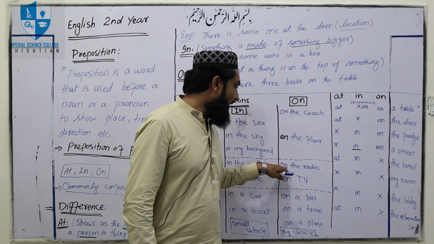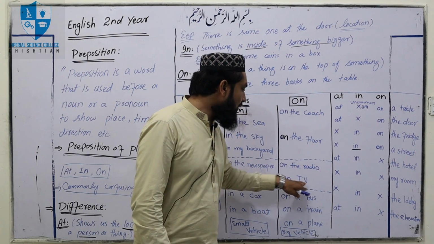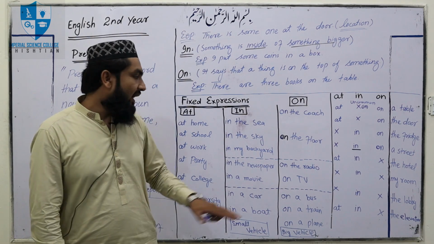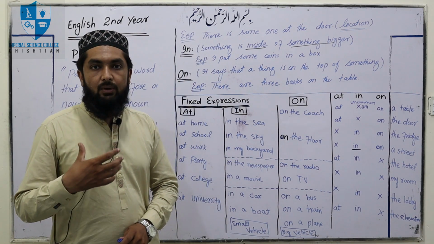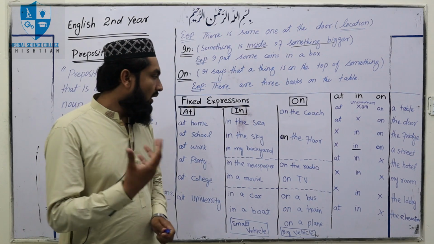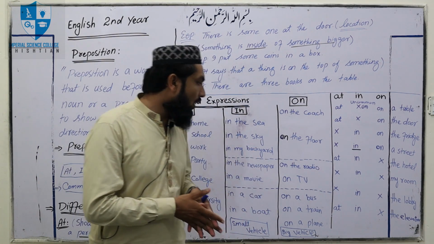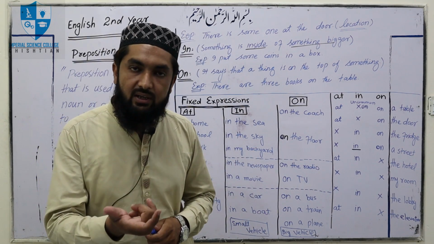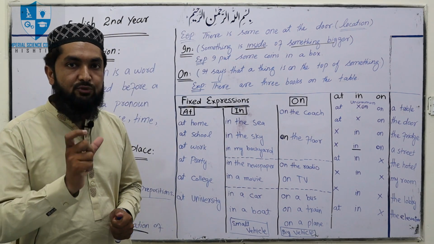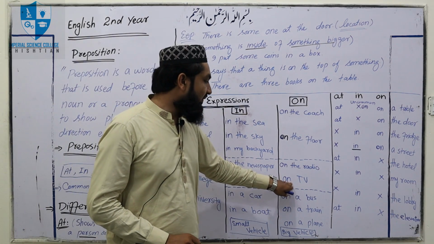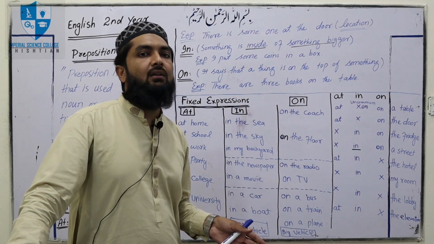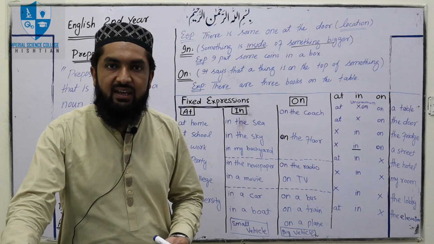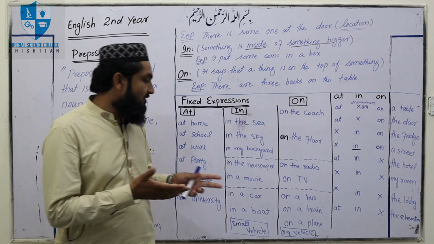And then on the radio or on television, for example, I like listening to a talk show on the radio. For this we will use preposition on. And on television, for example, Batman is my favorite cartoon series on television. We will not say in television or at television. This is a fixed expression, this will never change.